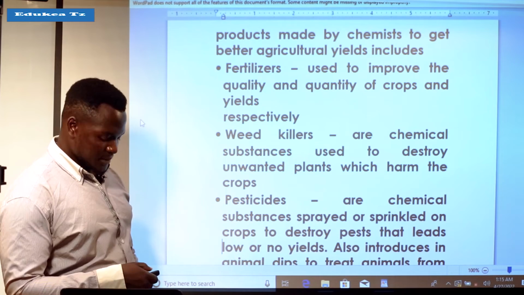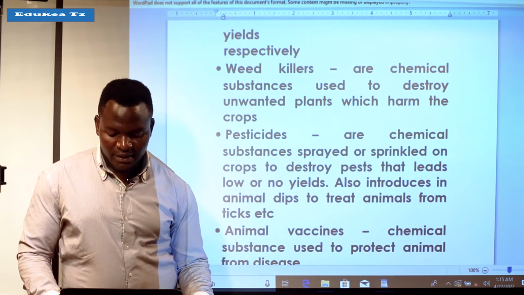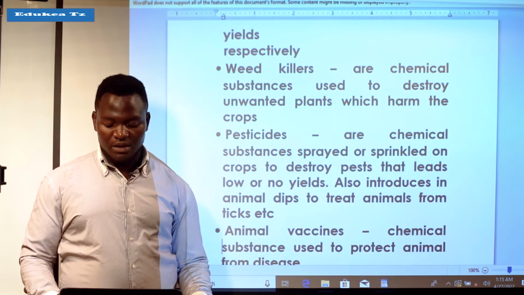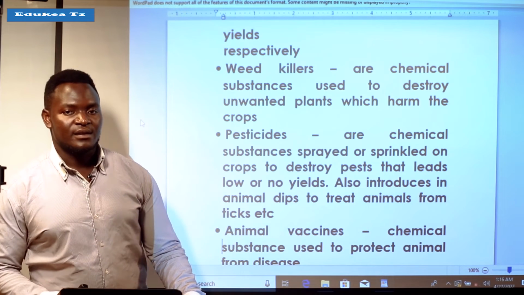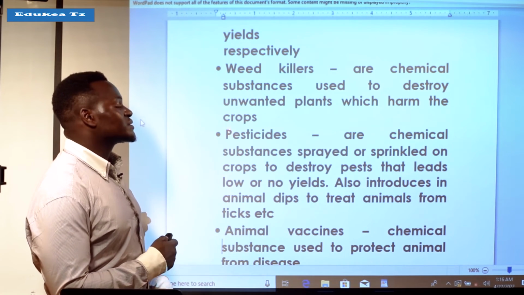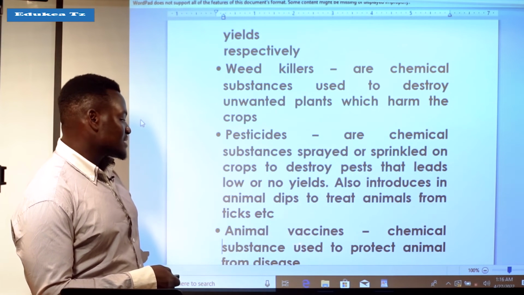Also introduced are animal dips to treat animals from ticks. So this is just the importance of chemistry in agriculture. Also we have animal vaccines.